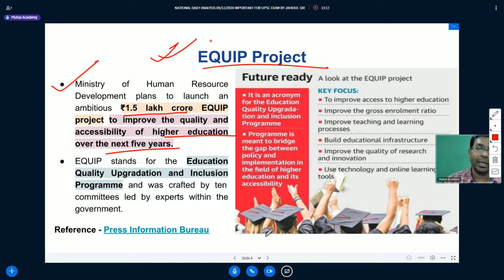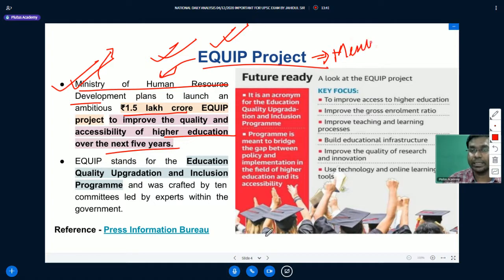So the moment we get to know about EQUIP project, we have to connect it with the Ministry of Human Resource and Development. This was the earlier name of the ministry. Now this ministry has been renamed as Ministry of Education. So this particular project was initially launched by the Ministry of Human Resource and Development, but recently it has been renamed as Ministry of Education. So we have to connect this EQUIP project with Ministry of Education.